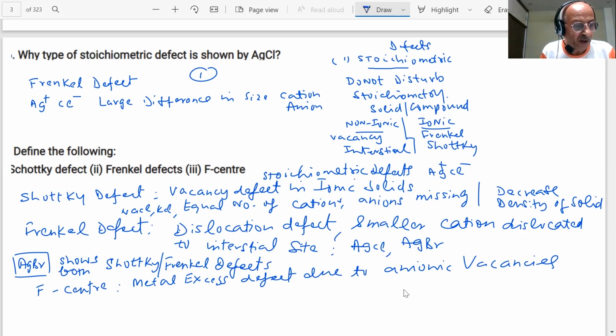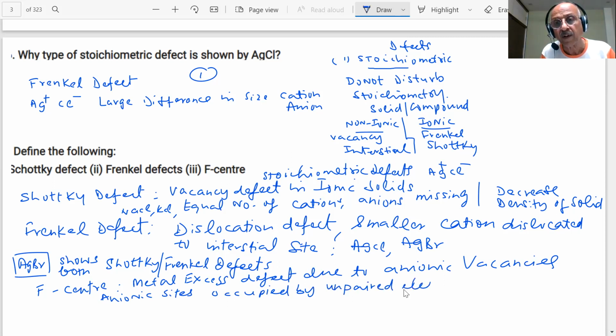The anionic sites are occupied by unpaired electrons. They are called F centers, and they are responsible for the color.